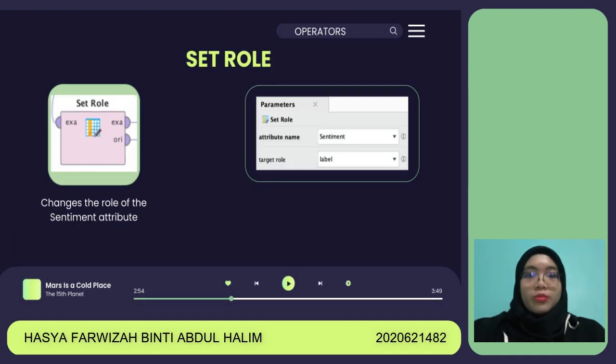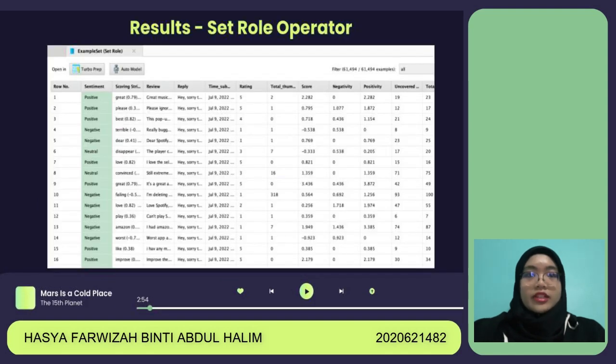Then, the set role operator is applied, which functions by changing the role of one or more attributes. The attribute chosen to modify its role is the sentiment attribute, where its role is changed to label. The sentiment attribute would then act as a target attribute for the learning operators. The label is also called target variable or class for training the classification model. We can see here that the sentiment attribute is highlighted green, indicating that it has become the target variable for training the model with this data.